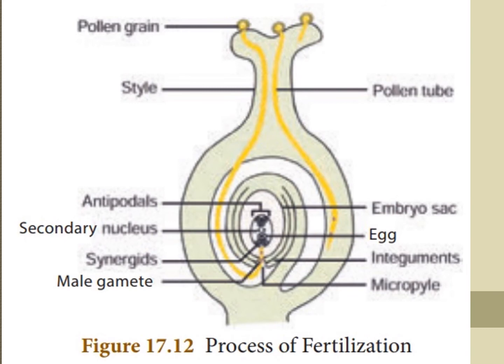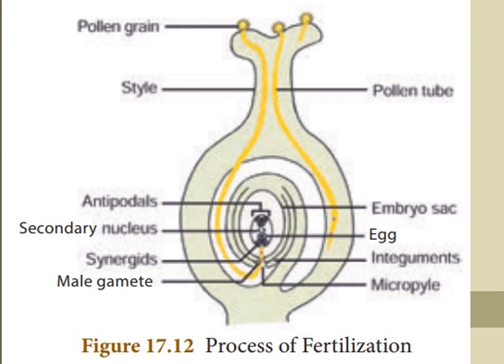Okay? Have you understood? Pollen grain, one more time I will say. The pollen grain reaches the right stigma and begins to germinate. After that, the pollen grain forms a small tube-like structure called the pollen tube, which emerges through the germ pores.